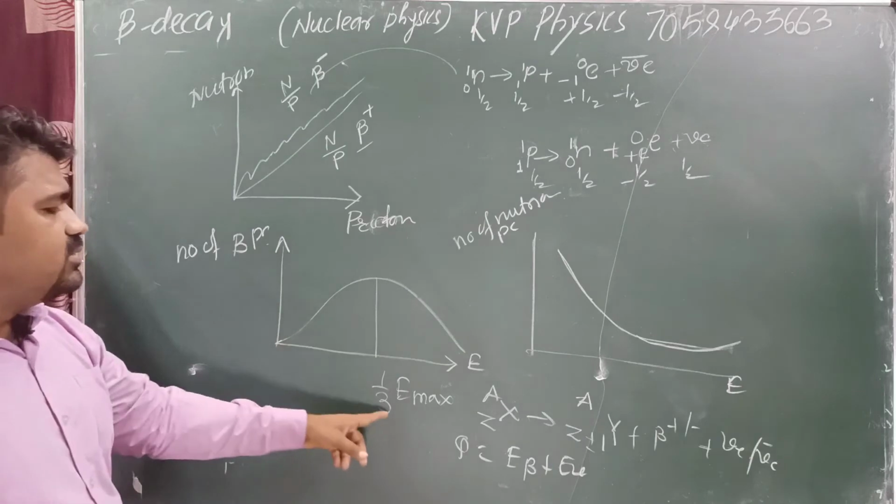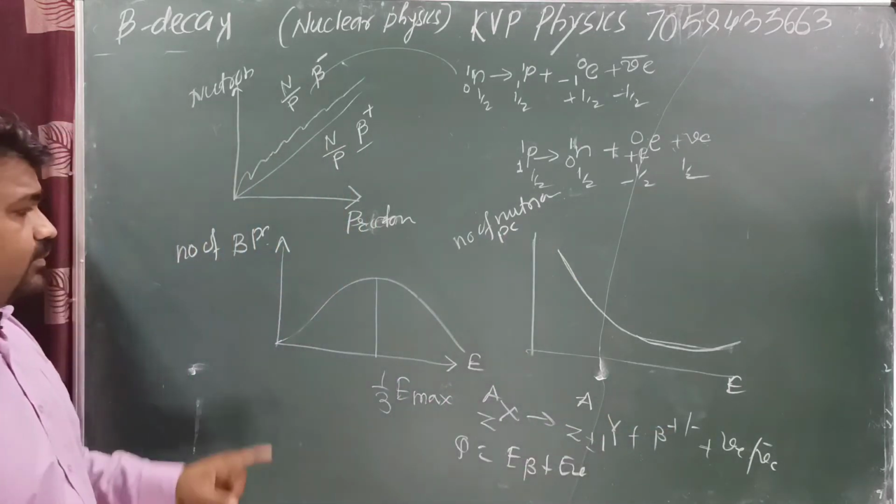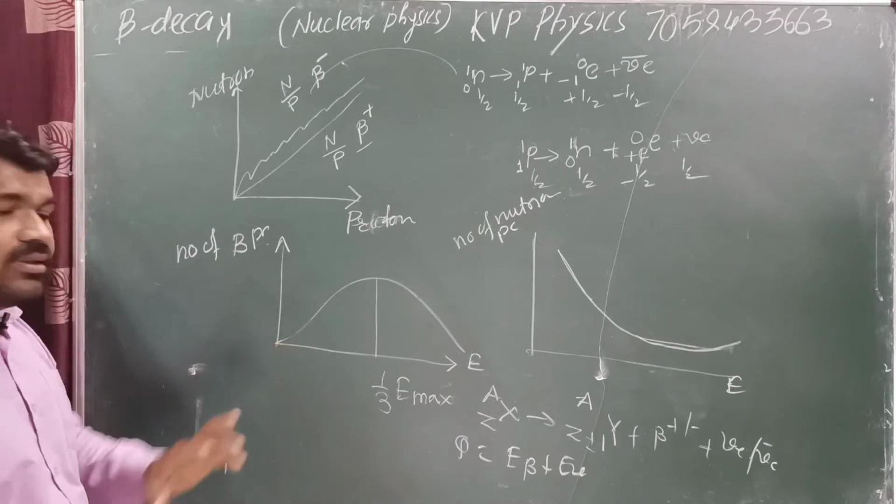Number of beta particles with the energy, number of neutrino particles with the energy. Yes, any doubt in this case?